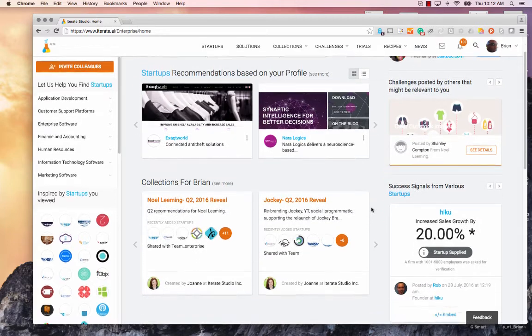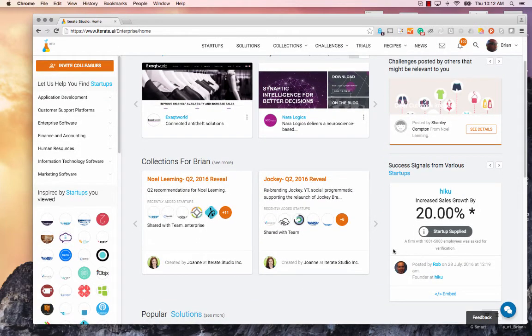The next thing I'm going to show you is something called success signal. So success signal is basically a result a startup has got by testing their solution with an enterprise or running in production with an enterprise. So whenever a startup gets a positive result, they can go into our platform and they have the ability to mark that out, or share that with everybody else.